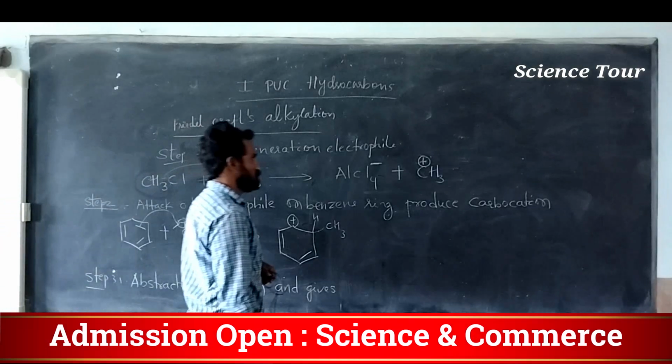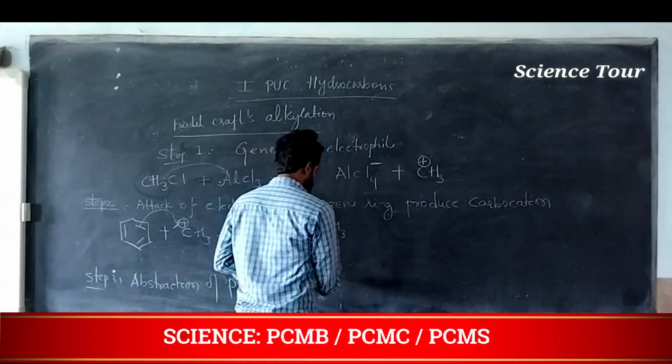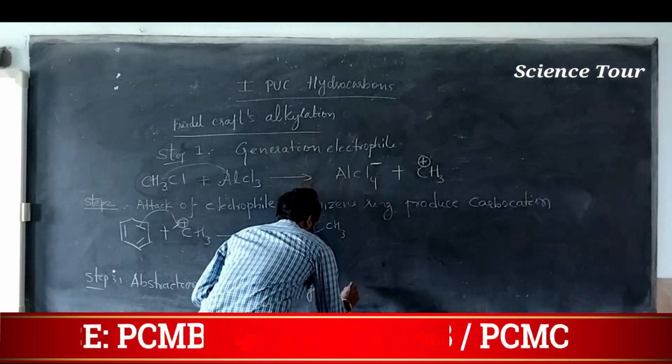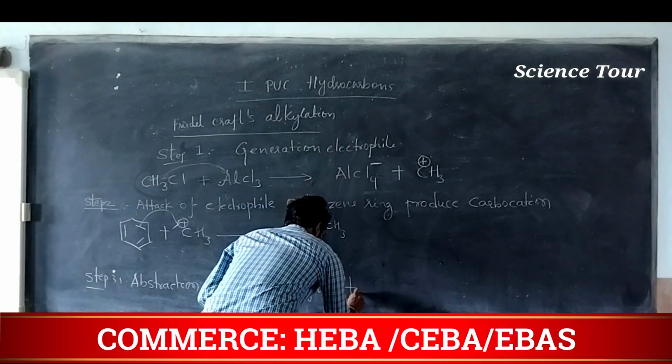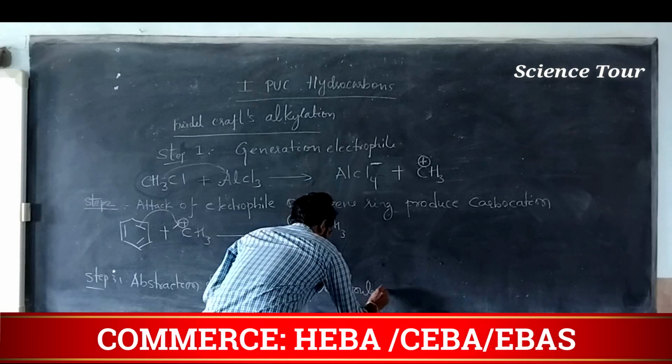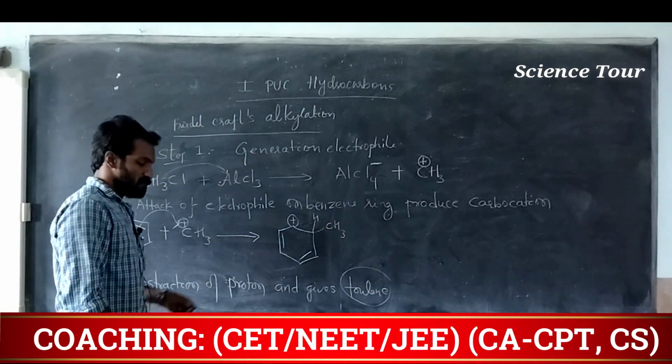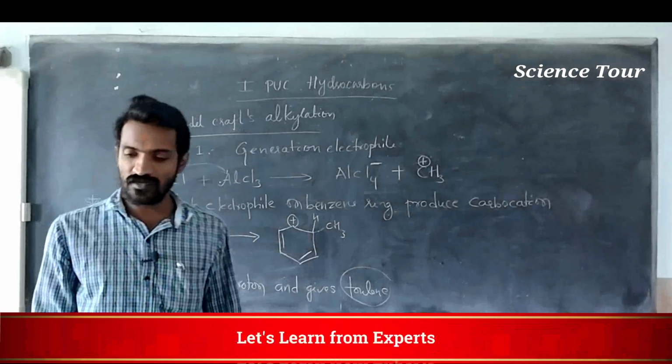It gives toluene, or methyl, so alkyl benzene. You can write it is alkyl benzene or toluene.